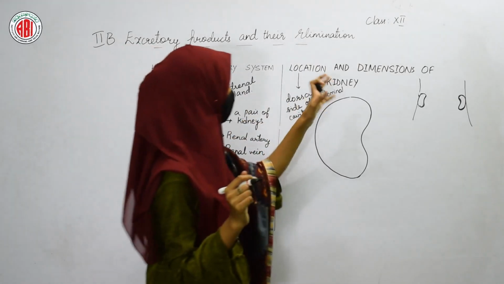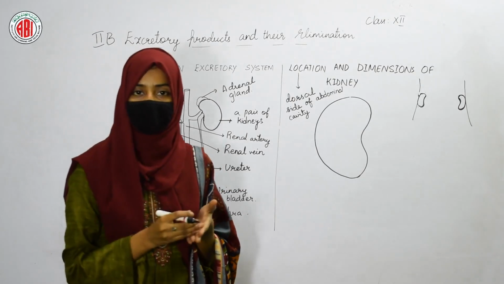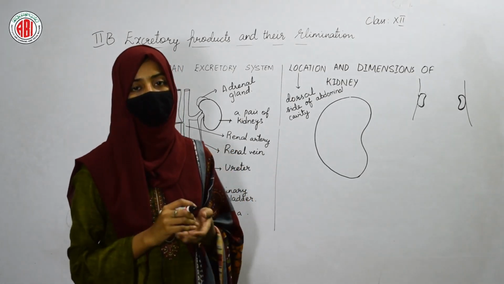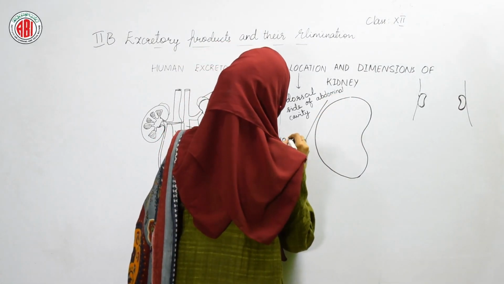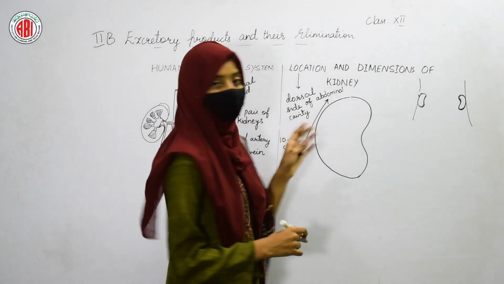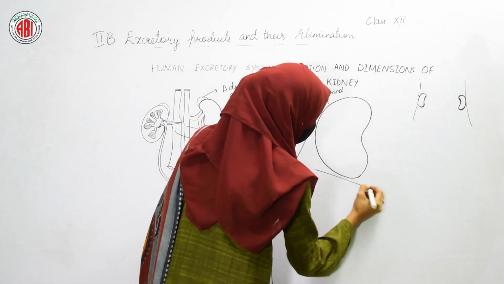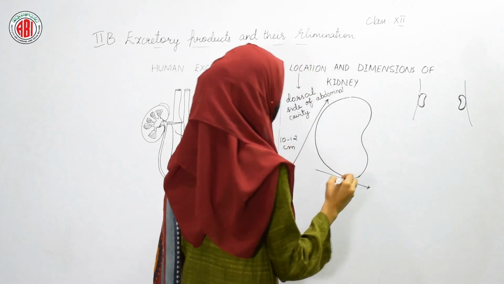When we talk about the dimensions of the kidney, the dimensions include the length, the thickness and also the width of our kidney. The length of our kidney is 10 to 12 centimeter. The width of our kidney is 5 to 7 centimeter.